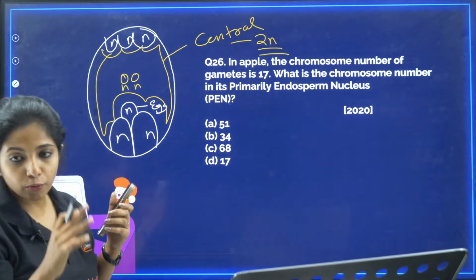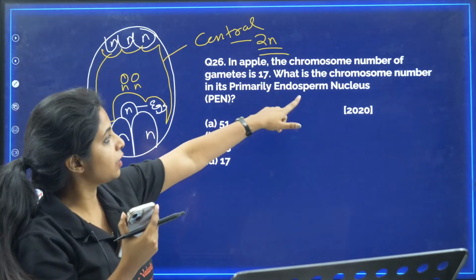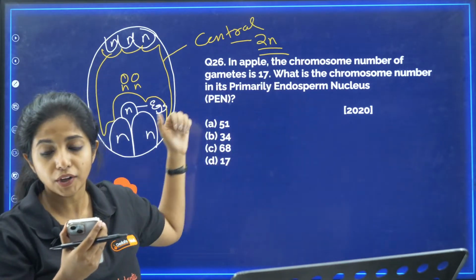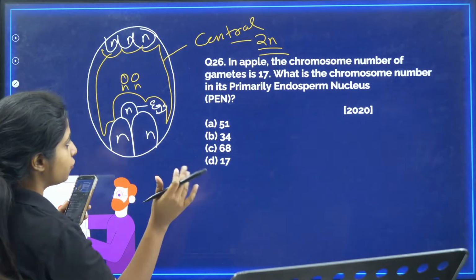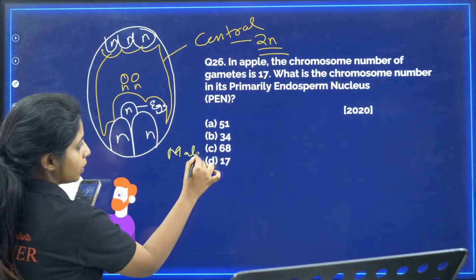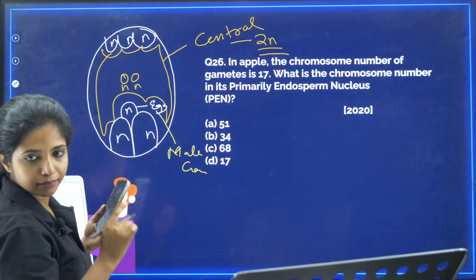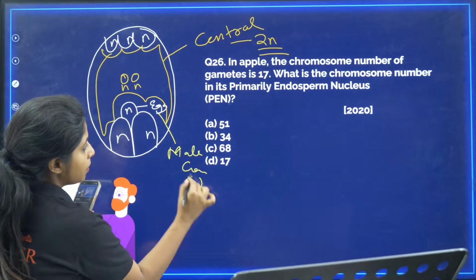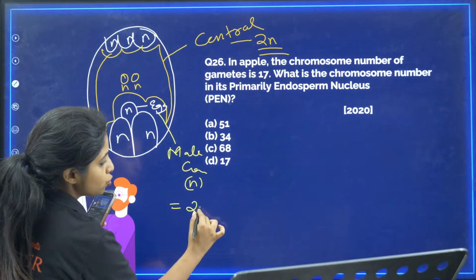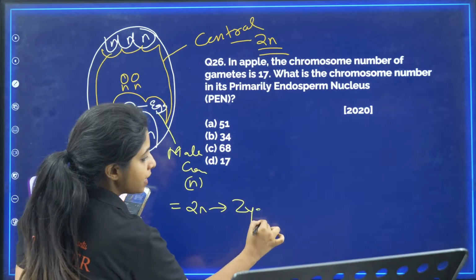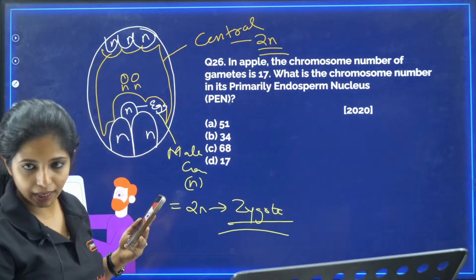Now, what happens? You are asked about the primary endosperm nucleus. What would be the ploidy of that? First, you should know how it is formed. One male gamete fuses with the egg cell. The male gamete has N, the egg cell also has N, so it becomes 2N. What is this product? This is known as the zygote.